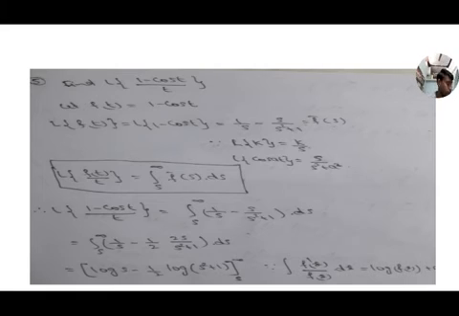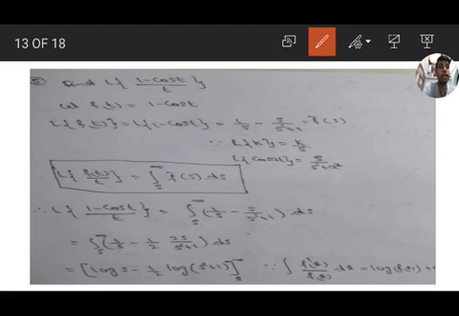I will repeat once again. Here we want the Laplace transform of f of t by t, where f of t is 1 minus cos t. So L of f of t equals L of 1 minus cos t. L of 1 is 1 by s, and L of cos t is s by s square plus 1, that is f bar s. Applying the formula L of f of t by t equal to integration from s to infinity of f bar s ds, we get L of (1 minus cos t) by t equal to integration from s to infinity of 1 by s minus s by s square plus 1 ds.